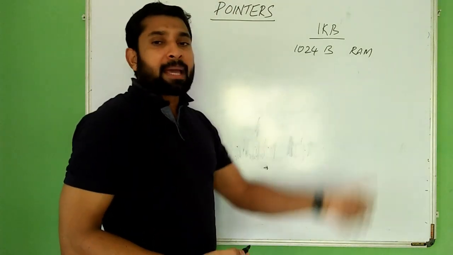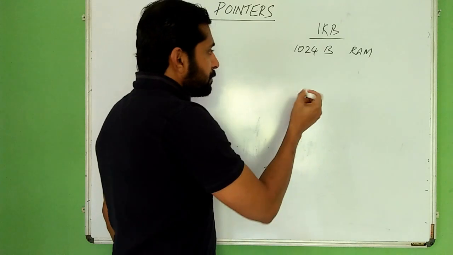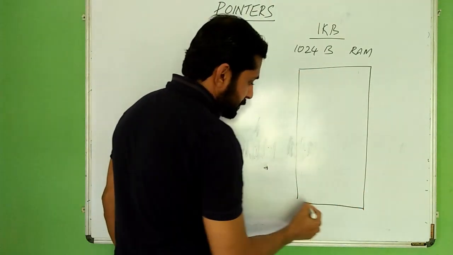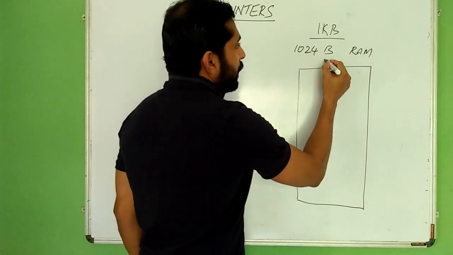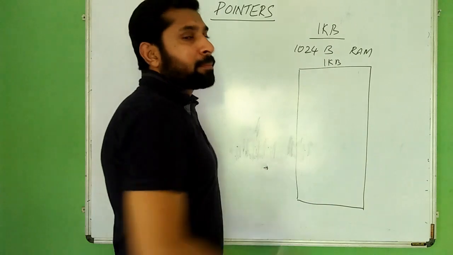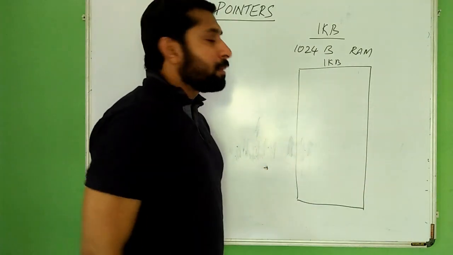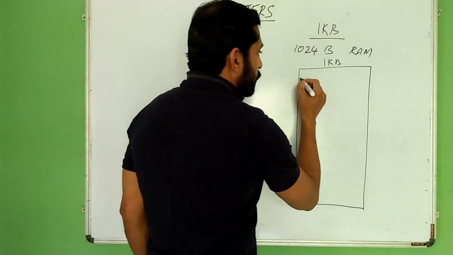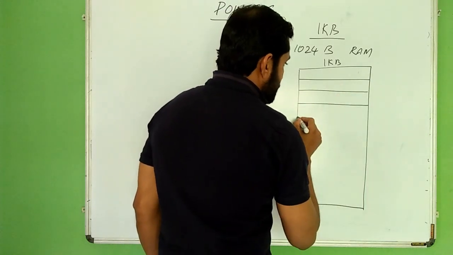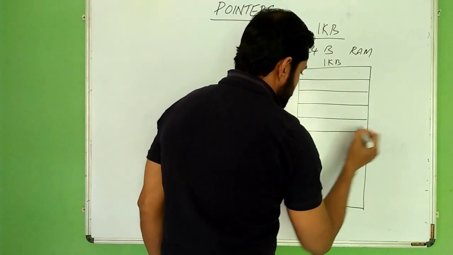You can represent this RAM schematically or pictorially like this. This is the 1 KB RAM. The entire primary memory space is divided equally into 1024 subparts.